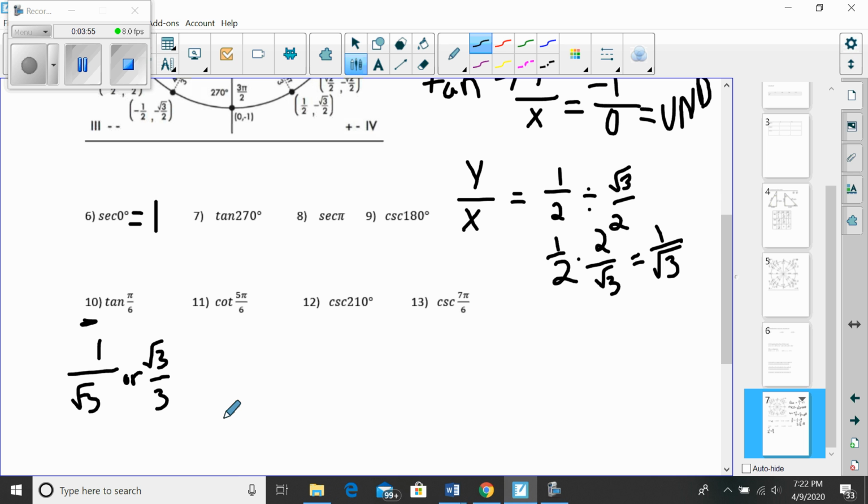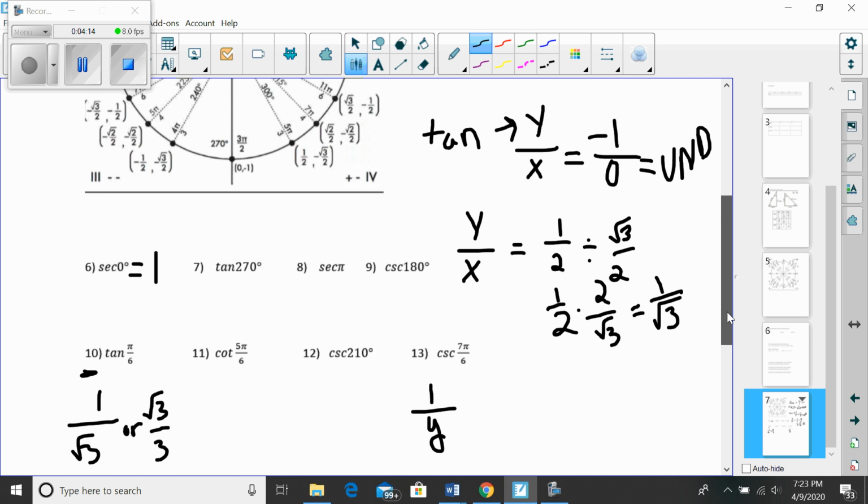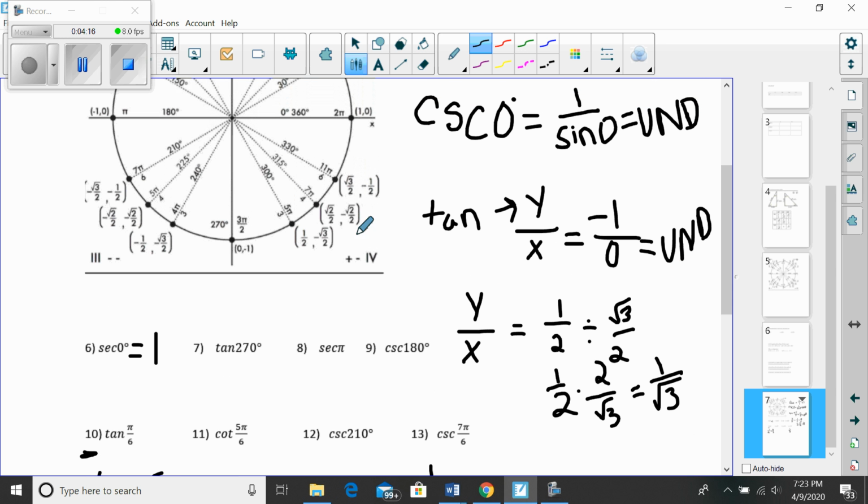So let's do cosecant of 7 pi over 6. In this case, I am looking for 1 over sine, in other words, 1 over y. Sine is y, so I am looking for the reciprocal of the y coordinate at 7 pi over 6.